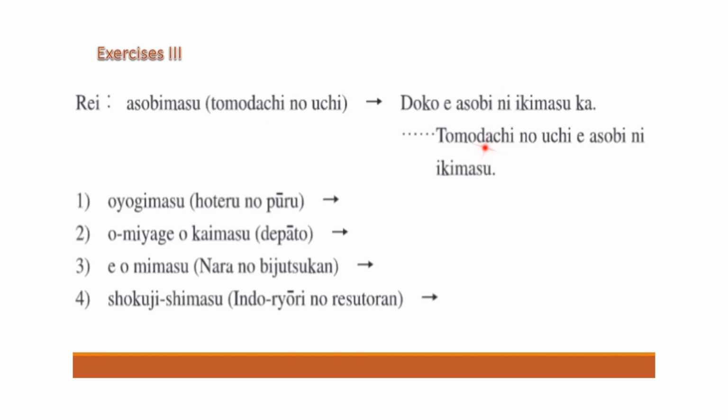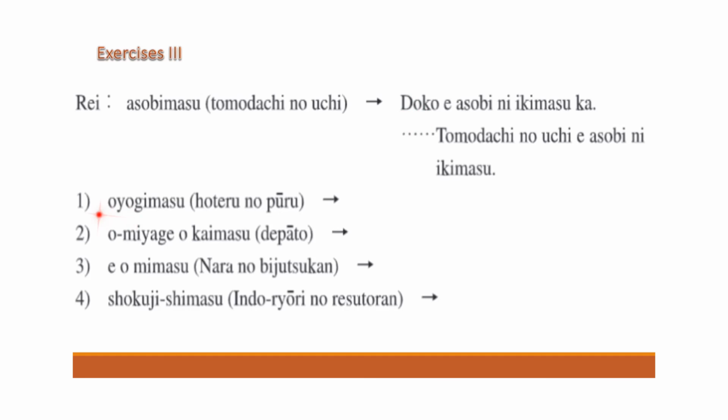So the answer is tomodachi no uchi ni asobi ni ikimasu. So what we have to add here, we will write the answer. Okay, the rest of the sentence will be the same. Tomodachi no uchi e asobi ni ikimasu. Okay, we just replace the answer hint with doko. Doko is where, the interrogative word.